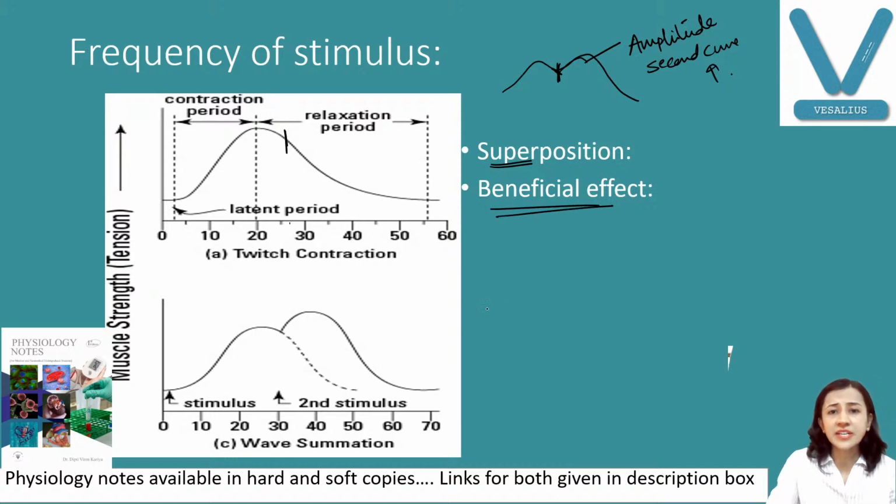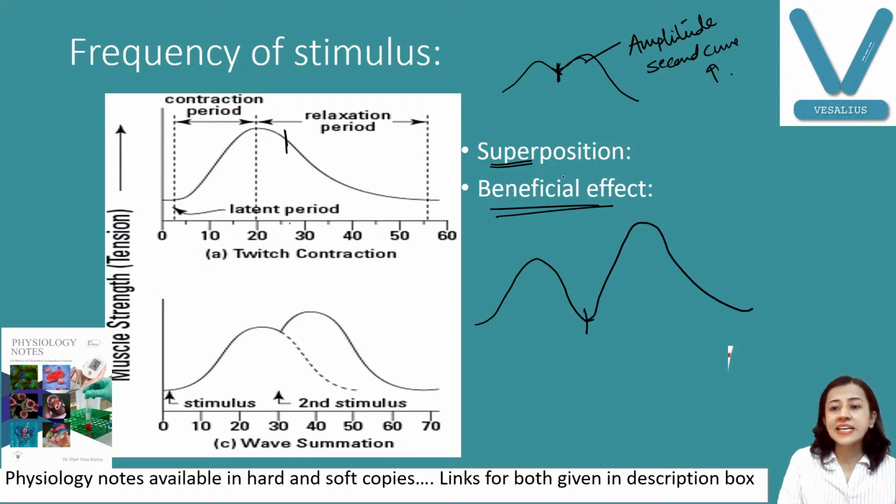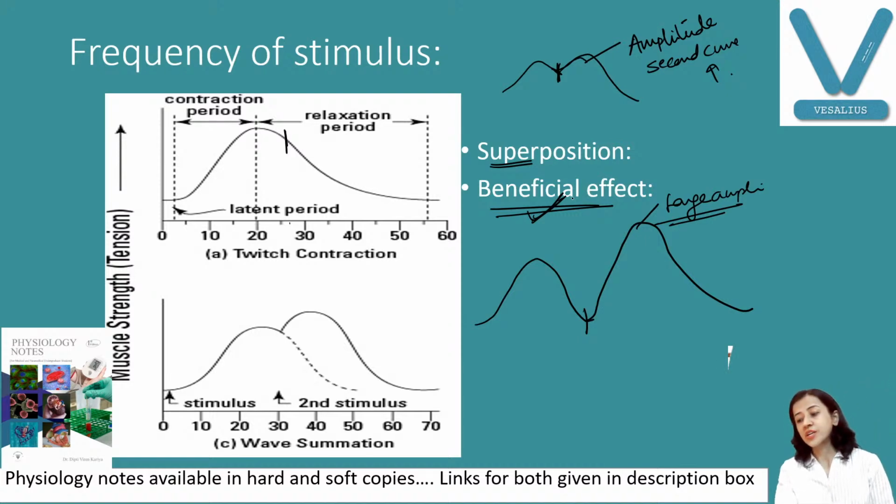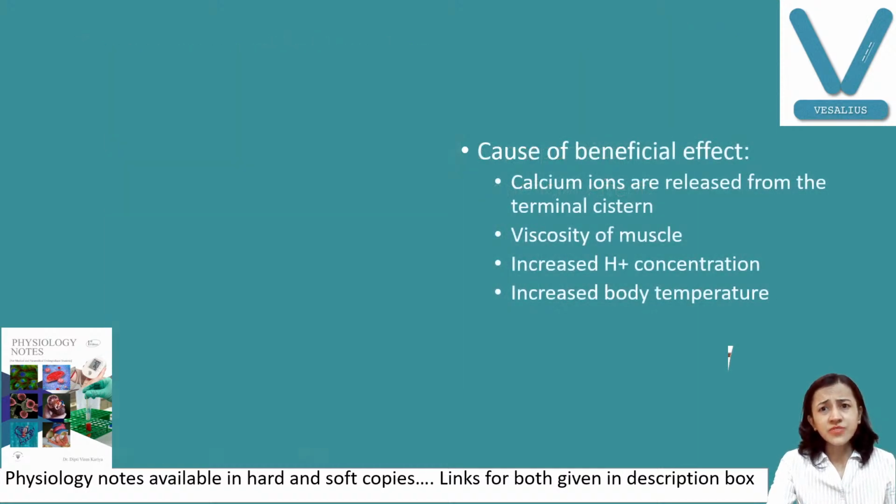Now next, last but important, the beneficial effect. Suppose you have given the second stimulus after the relaxation period, you will get a separate second curve. But this second curve has a higher amplitude than the first one, and this is because of the beneficial effect. This may be asked as a short note many times: what is the beneficial effect? The second curve gets benefited. Now what are the causes of this beneficial effect? Why is there a beneficial effect?